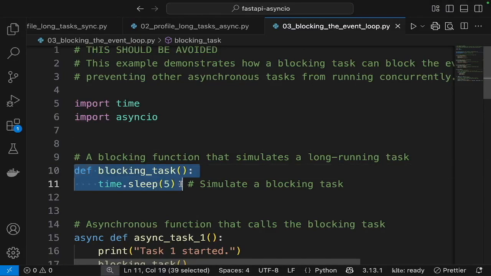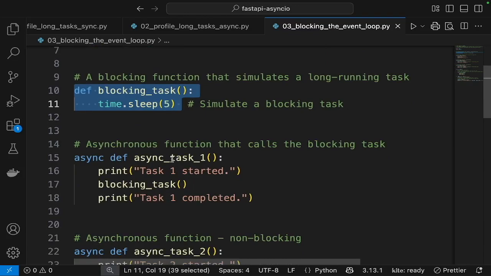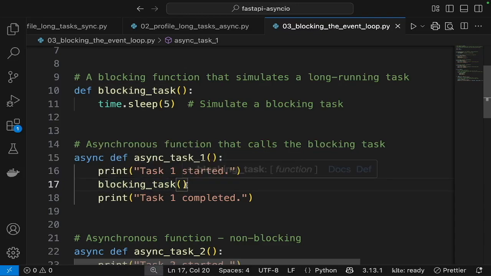Here we define a blocking task, which uses blocking time.sleep for 5 seconds. Then we have async task 1, a coroutine, which invokes the blocking task.